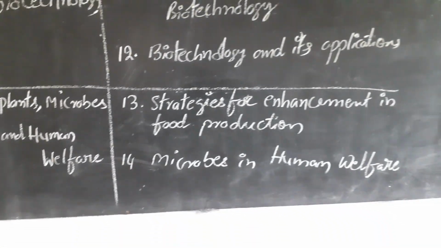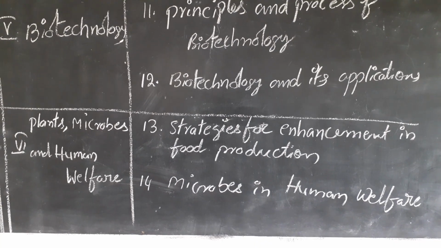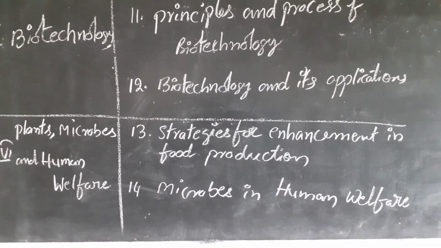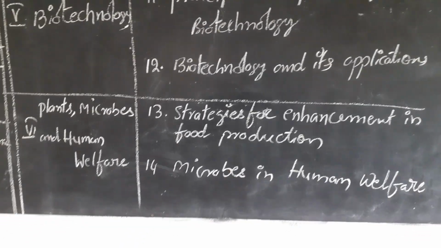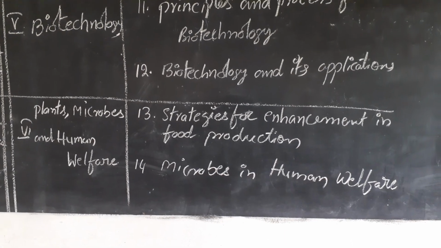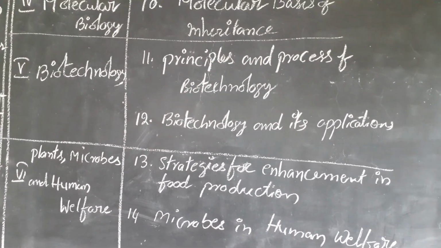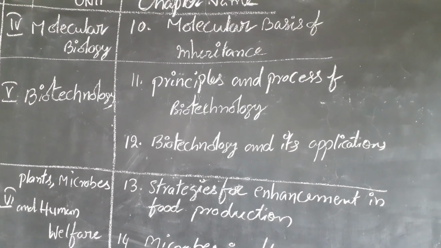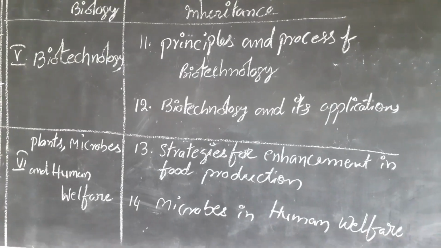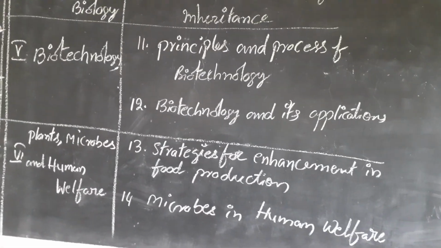And the last unit, which is the 6th unit, Plant, Microbes and Human Welfare. In this unit, students, the previous chapter and this one are also interlinked chapters.